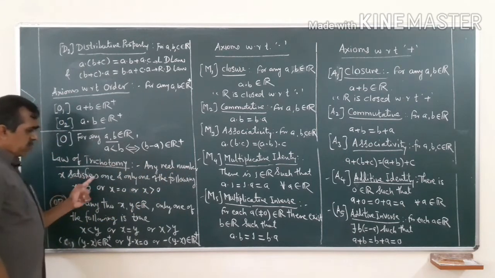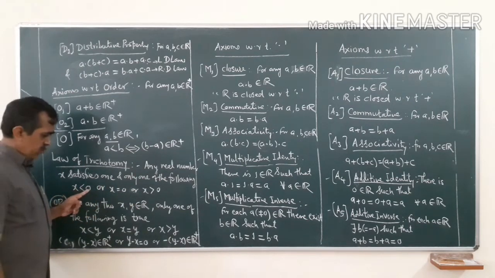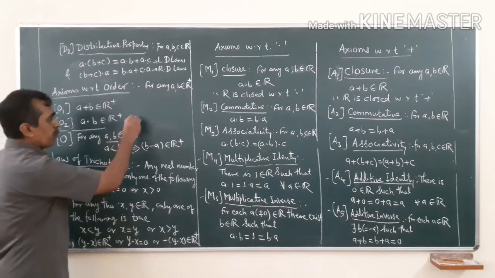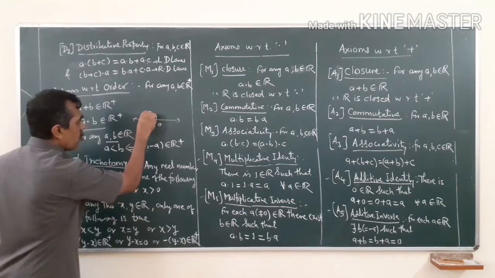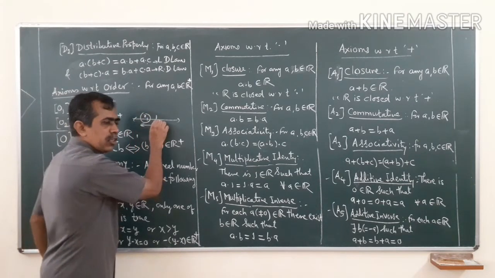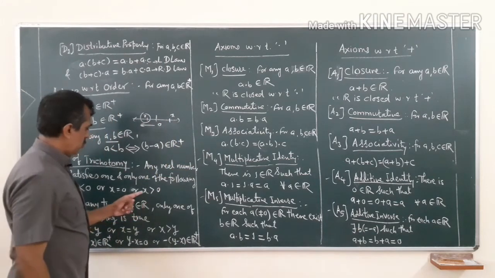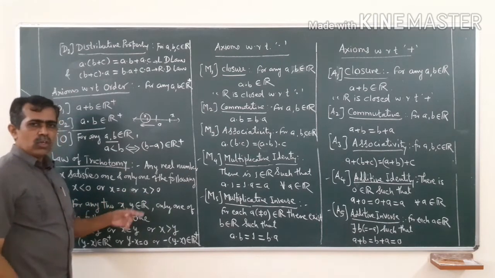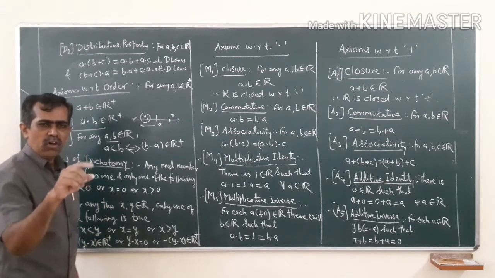For any real number x, one and only one of the following is true. Either x is less than 0, or if x is not to the left of 0, then it will be either 0 or to the right of 0. So either x less than 0 or x equal to 0 or x greater than 0. Out of these three, one and only one property is true for every real number.